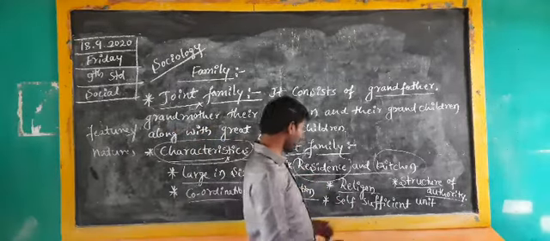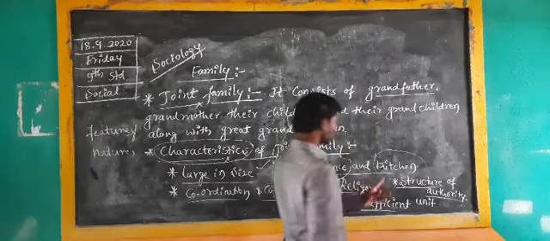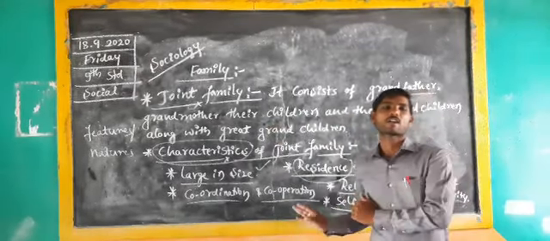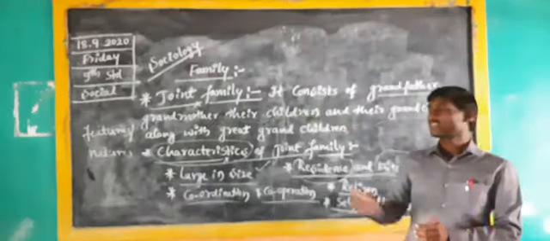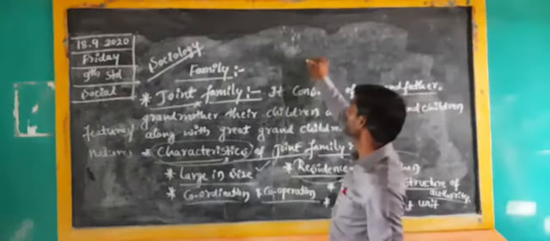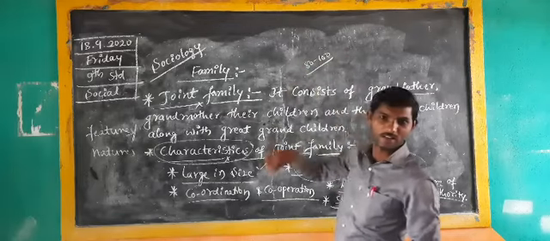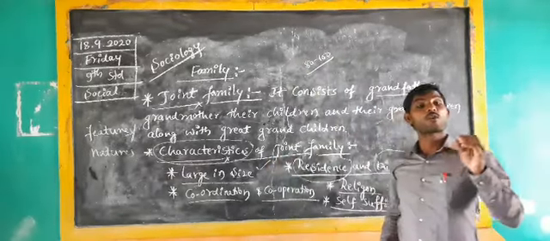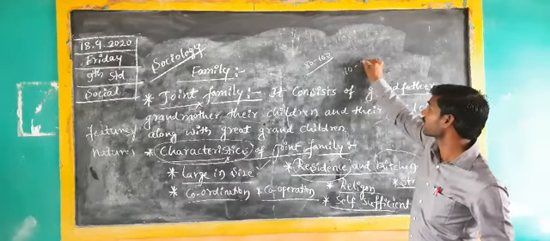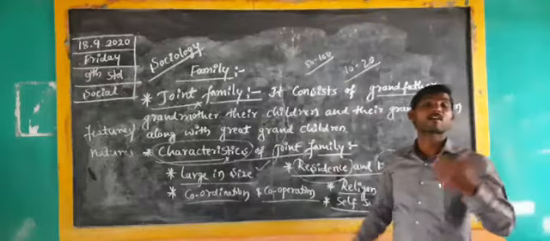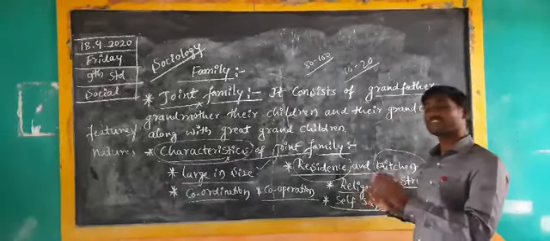The next and last point is self-sufficiency. They have the quality of being self-sufficient. Why? Because in the joint family, a minimum of 80 or 100 people stay with each other. In that, only 10 or 20 members are doing work. They have a salary, but the rest do not have a salary, which means they are self-sufficient.